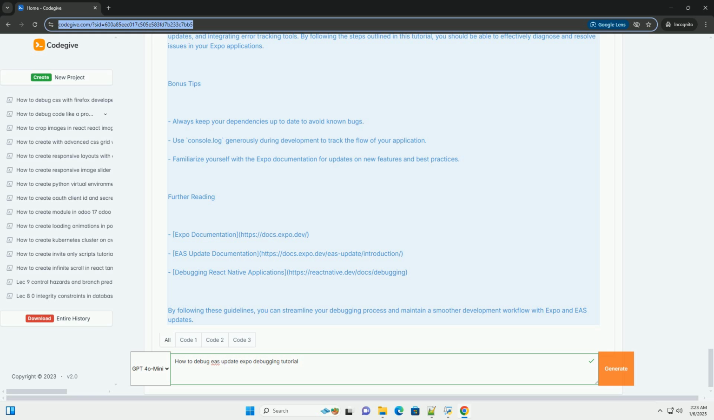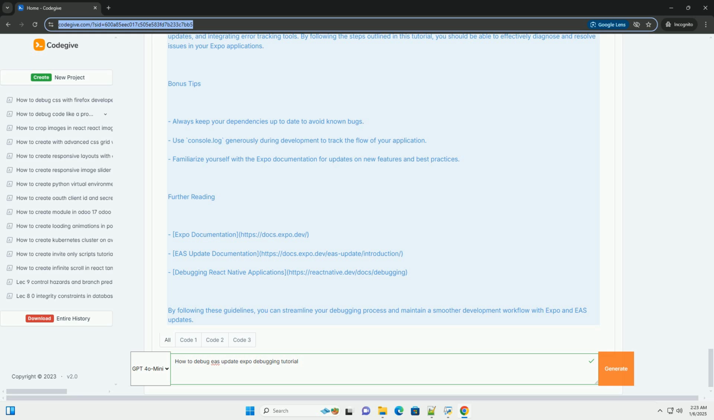5.2 Debugging EAS updates. When you publish updates via EAS, you might encounter issues that require specific debugging. 1. Check logs. Use the EAS update channel list command to list your published updates and view the logs for specific updates. 2. Roll back updates. If a new update causes issues, you can roll back to a previous version using. 3. Testing on devices. Always test updates on physical devices. Sometimes issues don't appear on simulators.